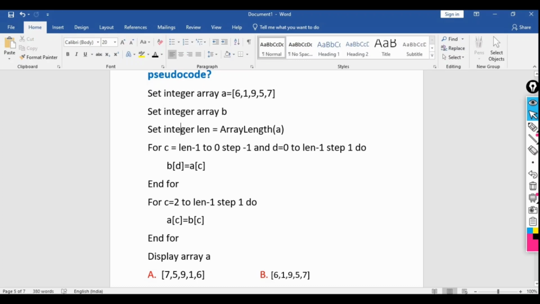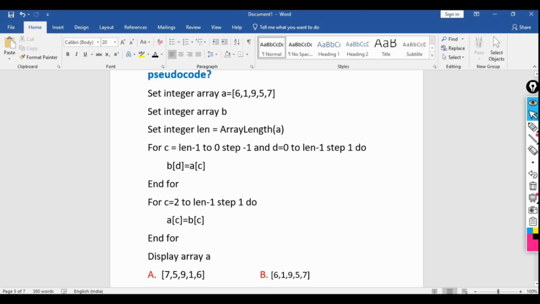Then for C equal to length minus 1. So C is the temporary variable. This is the for loop here. So C equal to, we are just initializing here, len minus 1. So what is the length here? 0, 1, 2, 3, 4, so the length will be 1, 2, 3, 4, 5.